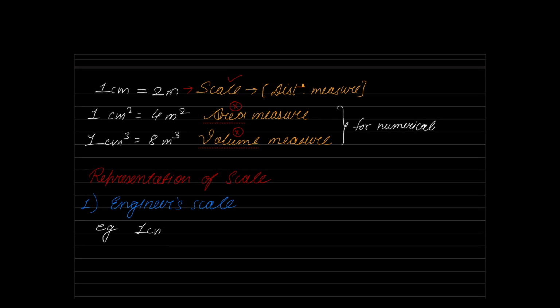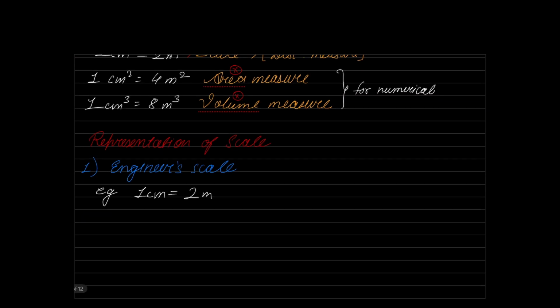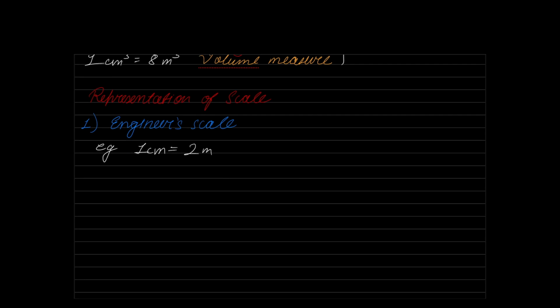So here we are equating paper distance and ground distance. Whenever we write the relation between paper distance and ground distance using an equation like this, such a representation is what we call engineer scale. Another example: 1 centimeter is equal to 50 meters.